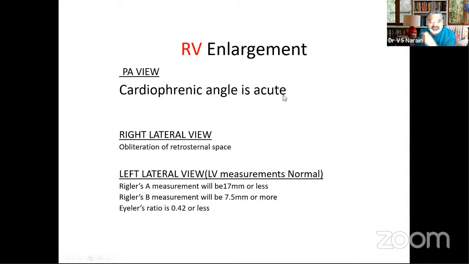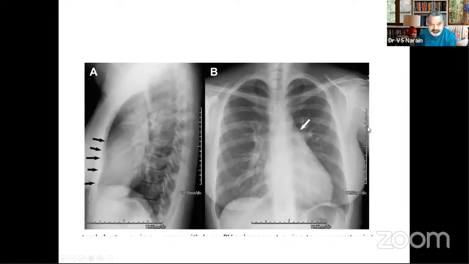Now coming to the RV enlargement, as we had said, the cardiophrenic angle in LV enlargement in the PA view is obtuse. Here the angle is acute. So this is simple when you look at the PA view. But once again, the PA view is not the view for saying this, and you might have to depend upon the lateral view, and there will be obliteration of the space between your ventricular shadow and the sternum. And the Rigler's and Eilers ratios have to be normal, as we had said earlier. And this is how the space is obliterated.